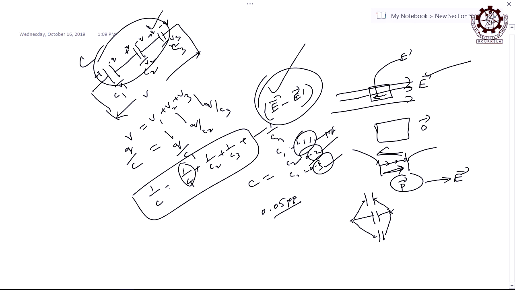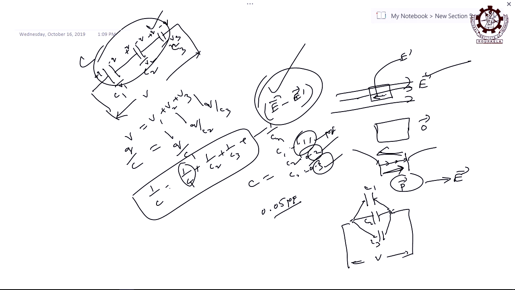So, let these be the capacities C1, C2, C3 and apply a voltage V from the source. Now, it is a parallel connection, right. The capacitors are in parallel connection because all are applied with the same potential difference, that is parallel, but in the earlier case it is different, that is why it is series. Here all the capacitors are connected to the same potential difference and that combination is called the parallel combination.